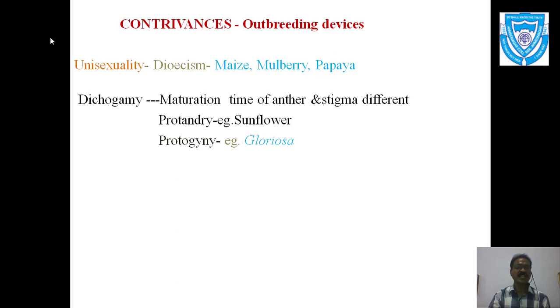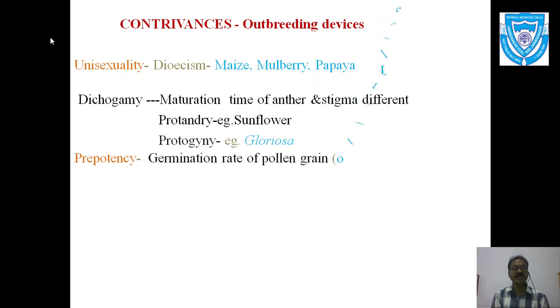Many examples are there, but for protandry, sunflower is an example, and for protogyny, Gloriosa, which is commonly known in Marathi as kallavi, called Gloriosa superba. The flowers are very decorative, and that is the protogynous condition.